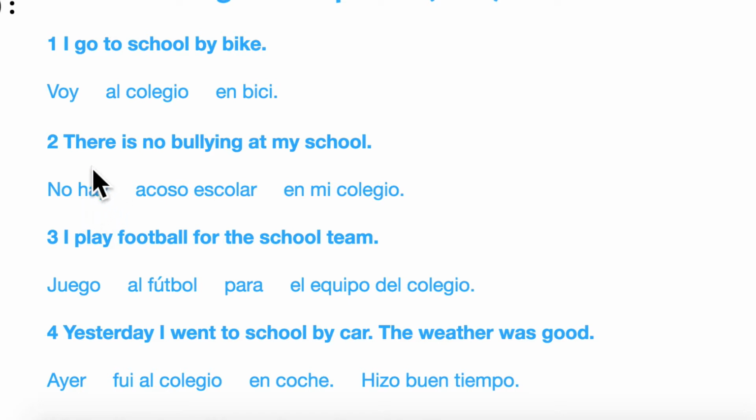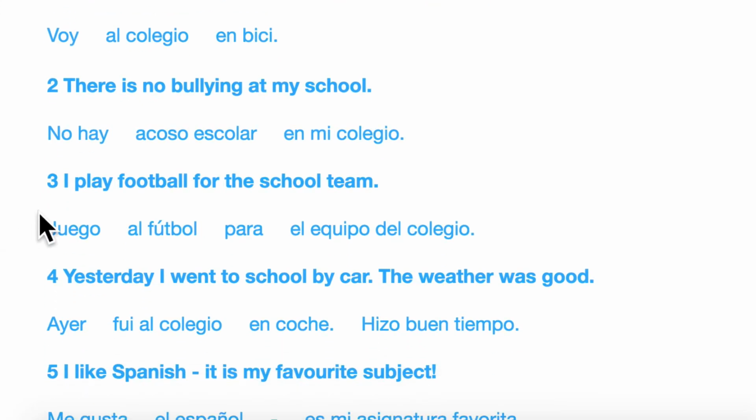So, super useful, super important, no hay. Second section here, acoso escolar. Hopefully you're familiar with this vocabulary point, this vocabulary detail, and the school topic. And there we go, en mi colegio, in my school or at my school. So, there is no bullying at my school. Translation, no hay acoso escolar en mi colegio.